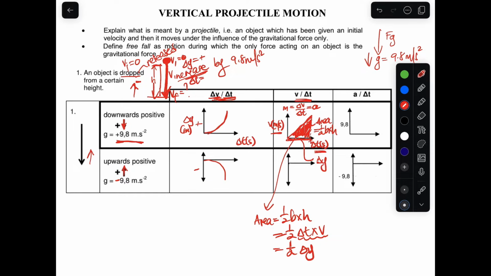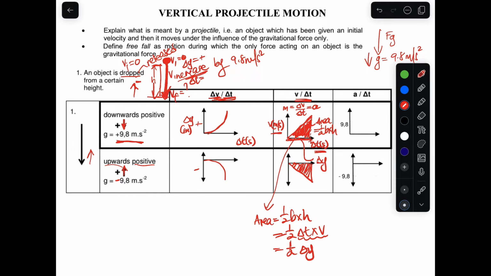Same applies, guys, when you choose upward as positive, your curve will be like this. It will be a curve like this, and the area under that curve will be the displacement from the top of the height till it falls into the ground, guys.